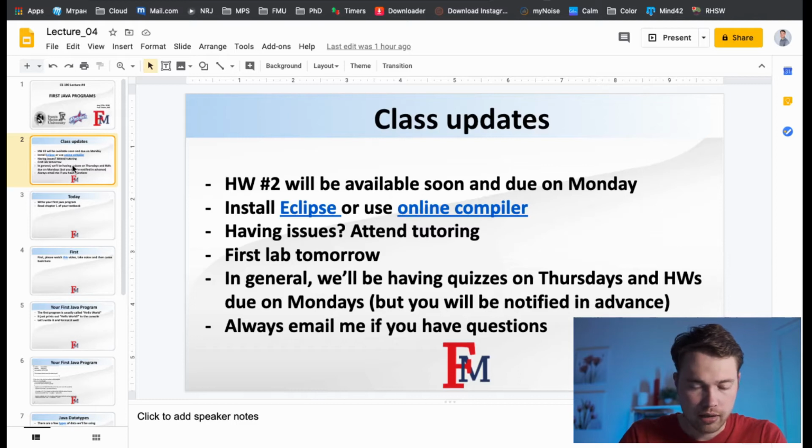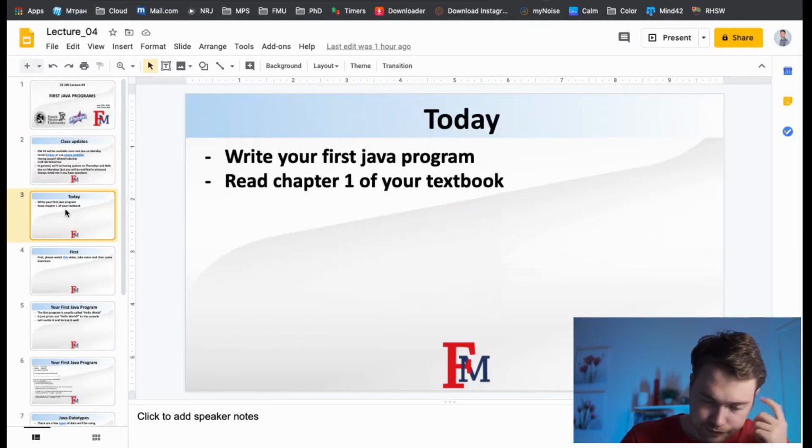Homework number 2 will be available soon, during Monday. Please definitely install Eclipse by Friday or use an online compiler. If you have an issue, attend tutoring, schedule an appointment using the link which is in the syllabus. First lab is tomorrow. In general, we'll be having quizzes on Thursdays and homeworks on Mondays. Always email me if you have any questions.